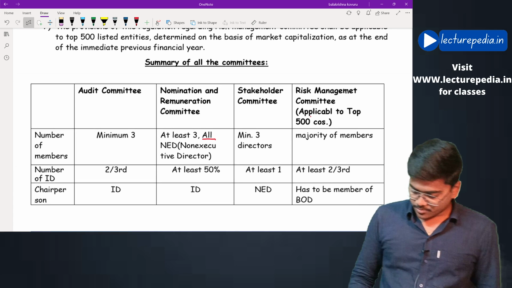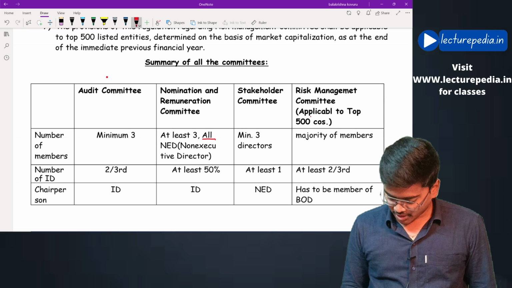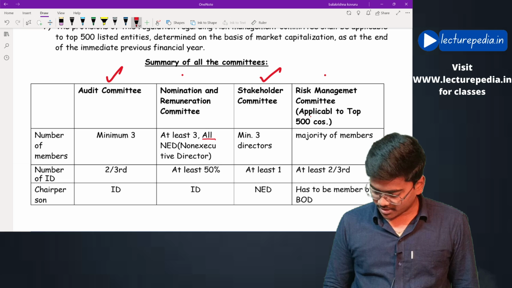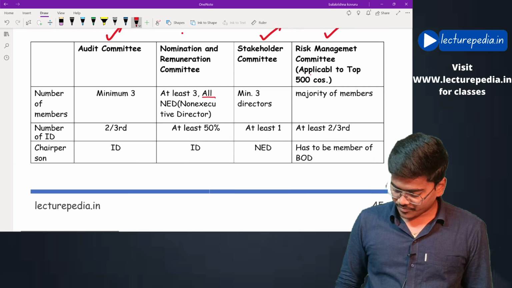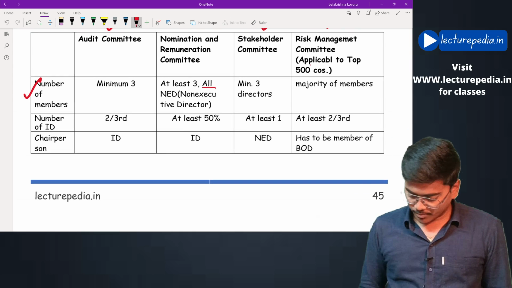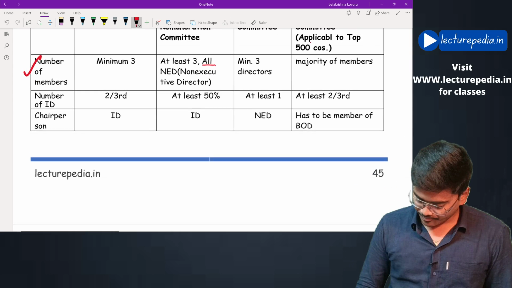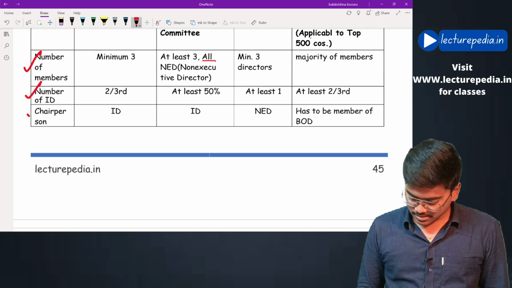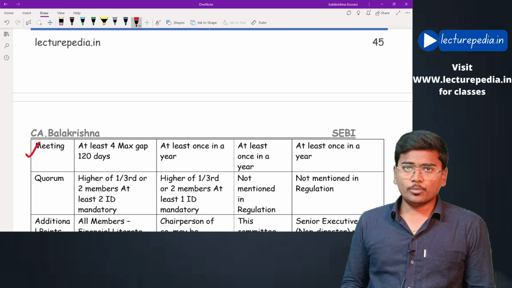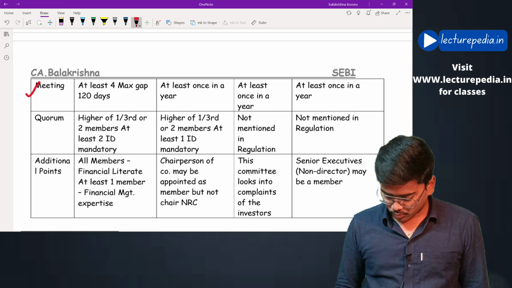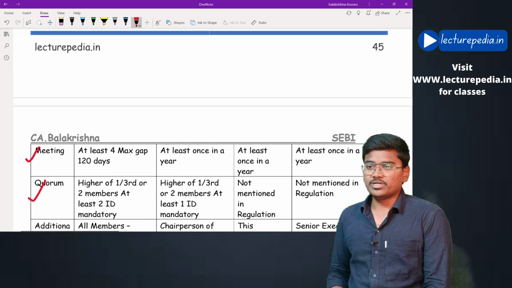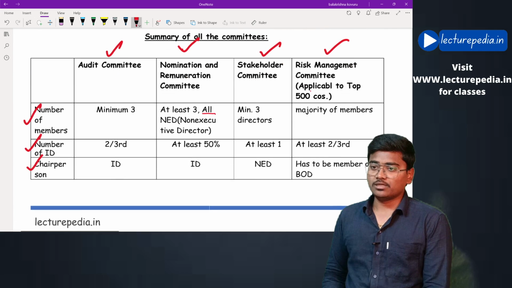Summary of all the committees. Basically, there are 4 types of committees: audit committee, nomination remuneration committee, stakeholder relationship committee, and risk management committee. In respect of these committees, we will be discussing the number of members that have to be present, the number of independent directors, who should be the chairperson, how many times the meeting has to be conducted, what is the quorum for such a meeting, and some additional points. Starting with the audit committee.